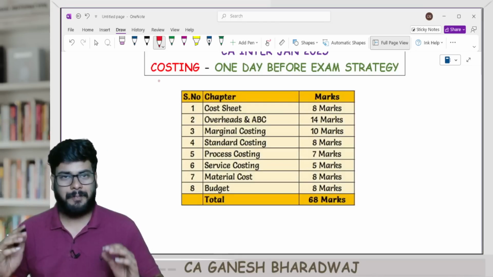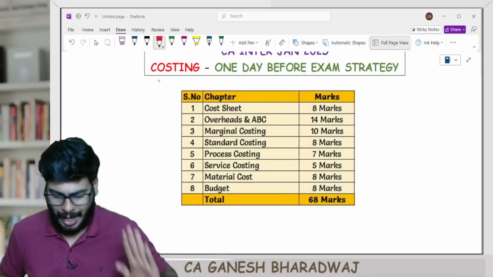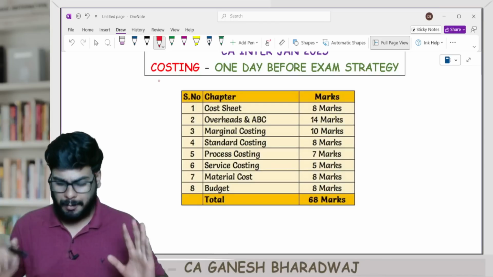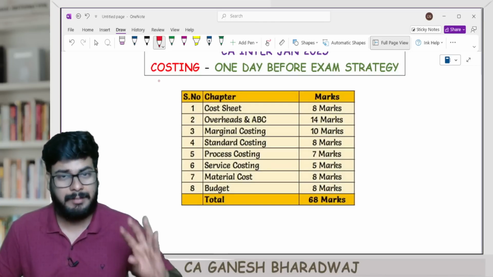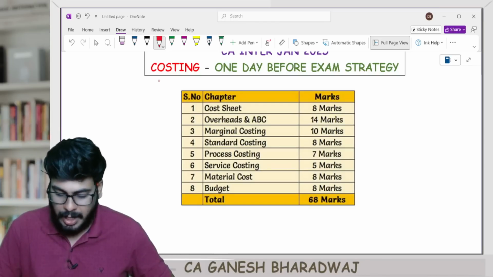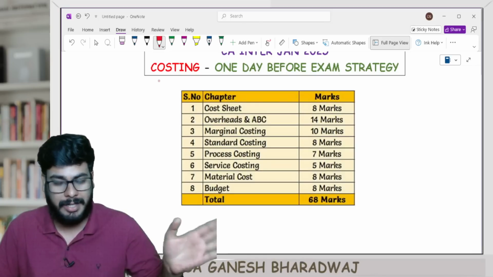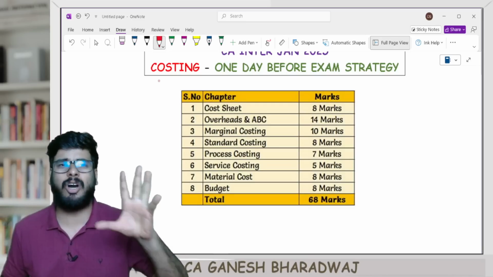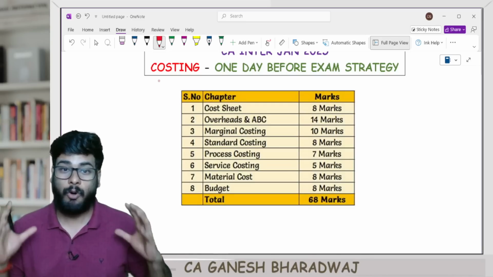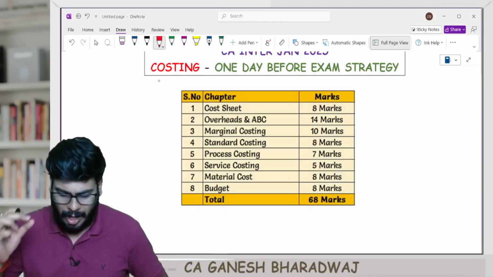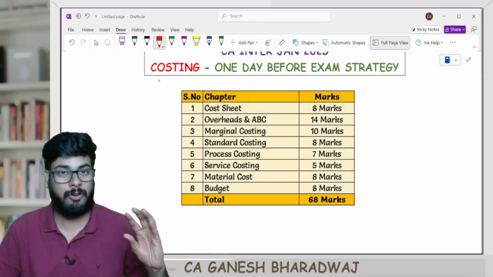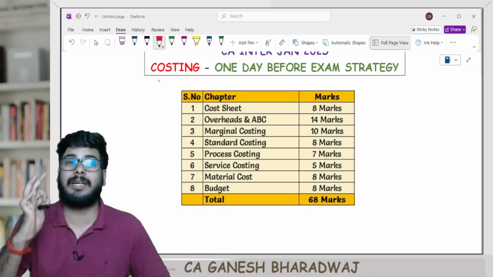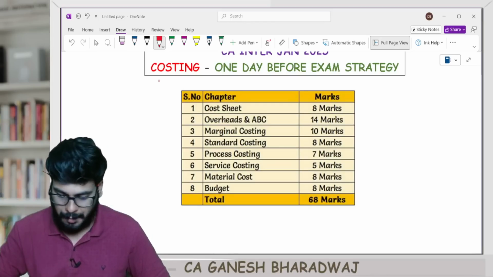Now guys, as per my analysis, what I would suggest is you first take cost sheet, right? As this chapter comfortably covers about 8 to 10 marks in your exams. I have conservatively only taken 8, right? You then move on to ABC and overheads. I've clubbed the two because ABC is nothing but an extension of overheads, and the concepts involved in ABC are very less. In overheads at least it is high. So ABC and overheads put together contribute somewhere around 14 marks, right? Marginal costing 10 marks, sure shot. I'm telling you, at least a minimum of 10 marks. If not, it's going to be 15 marks.